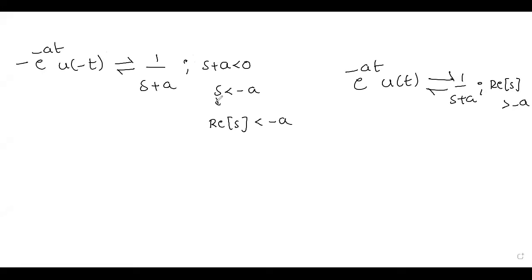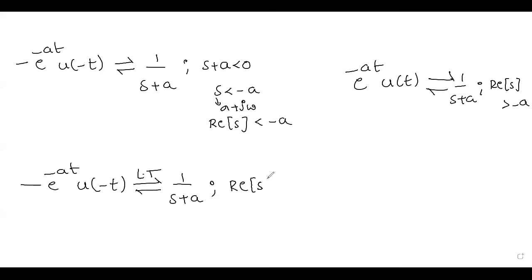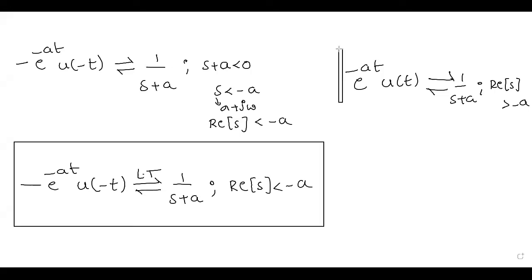Because what is s actually? Sigma plus j omega, isn't it? The j part is not there here, so we don't want omega variation at all. From the definition of ROC existence, we want only the real part of s. So the real part of s is less than minus a. Put it in a square box: the Laplace transform of u of minus t is 1 by s plus a, where the real part of s is less than minus a. That is nothing but your ROC. ROC is less than minus a.